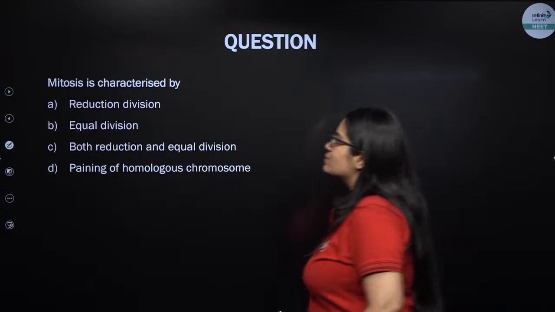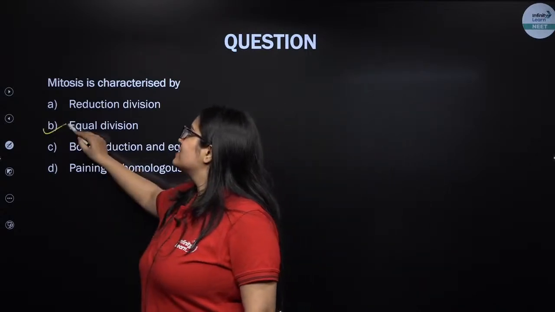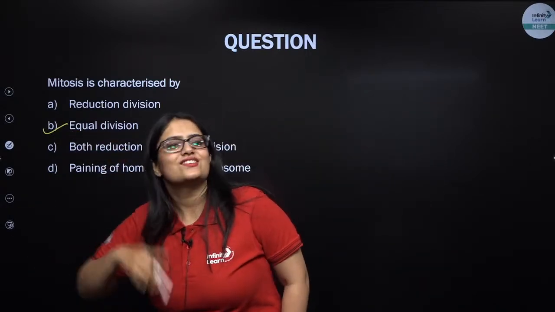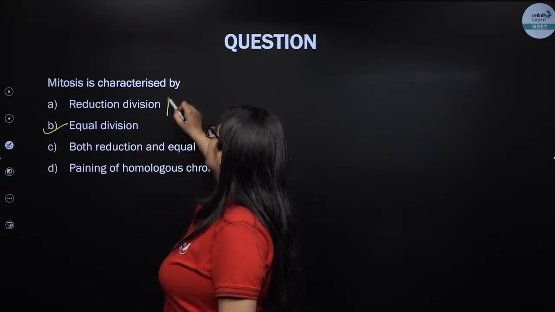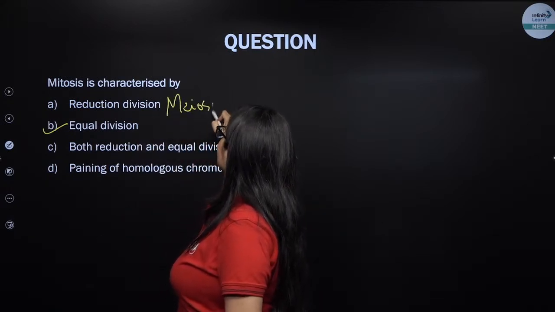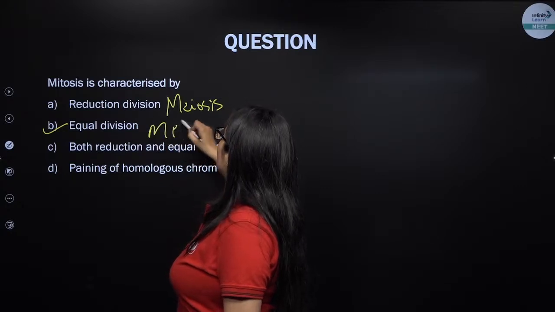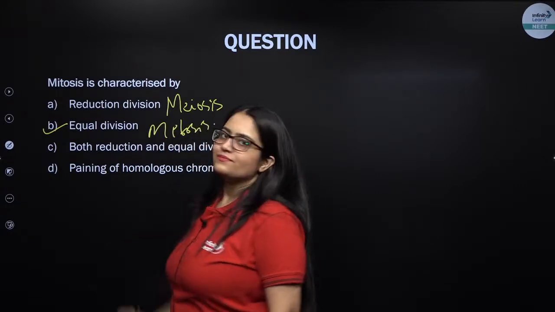Mitosis is characterized by equal division. Mitosis is equational division. Meiosis is reductional division. Reduction division is for meiosis, and equal division is for mitosis.